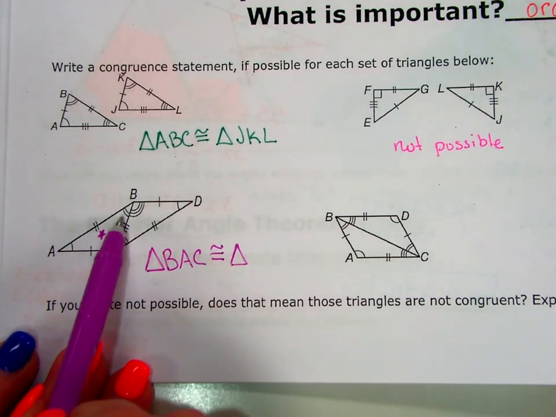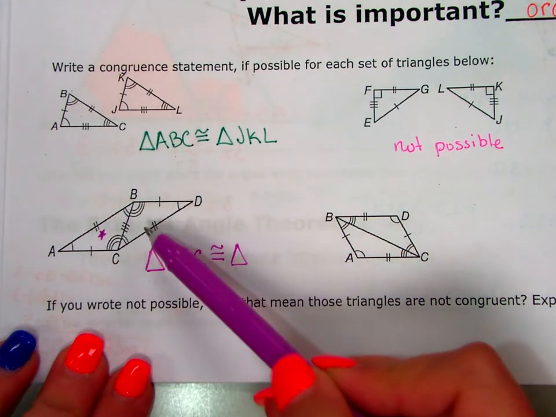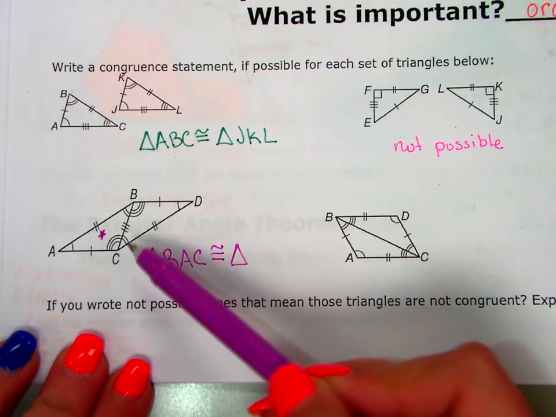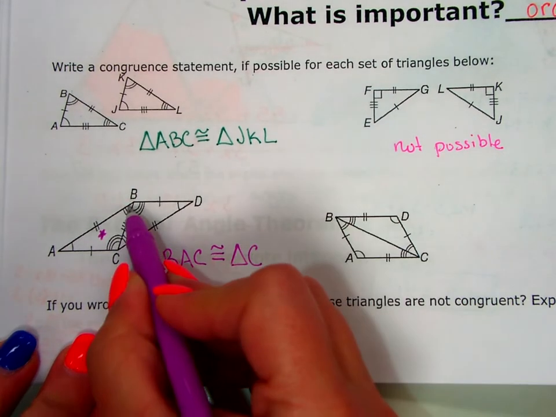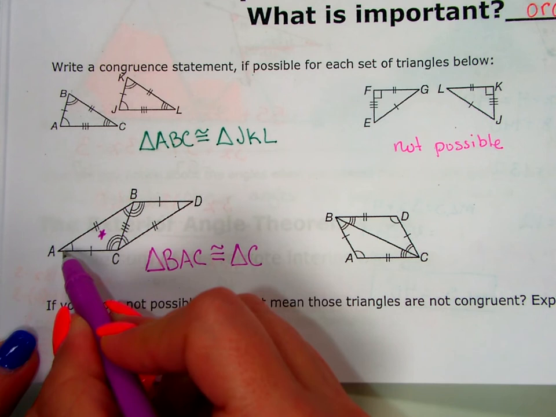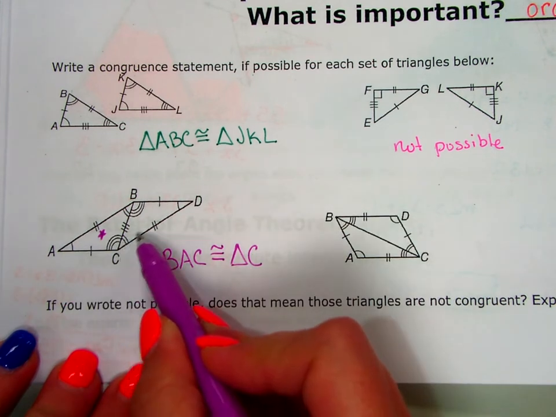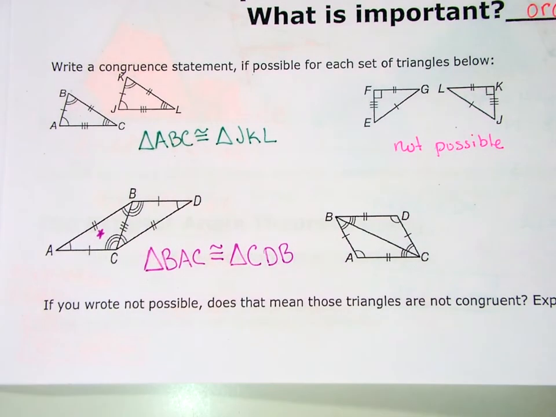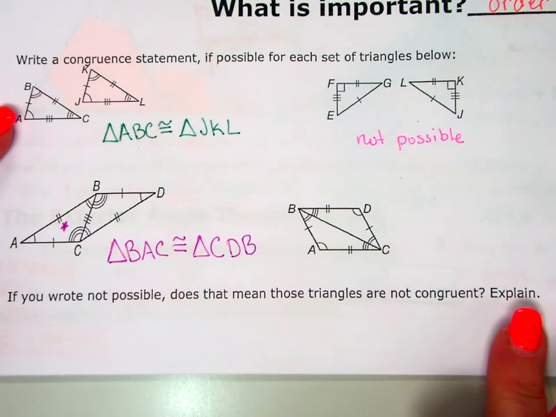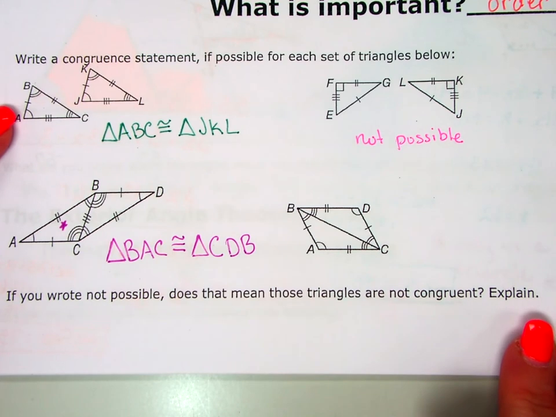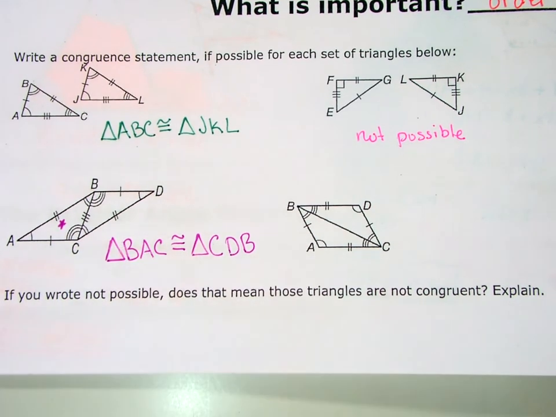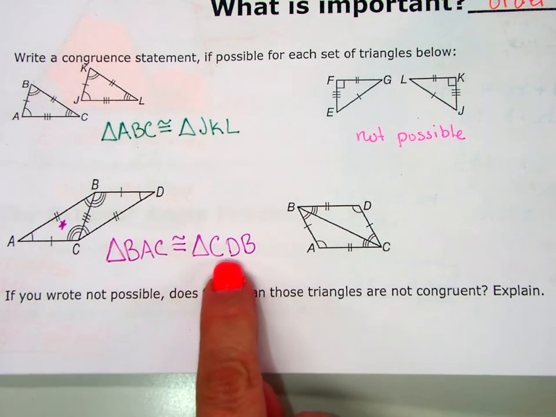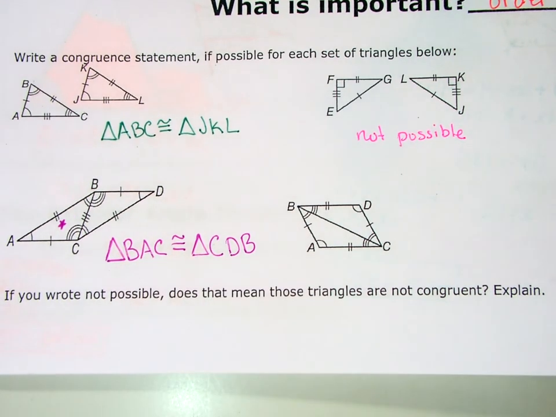So the B for the left side triangle has 2 arc marks in it. So where am I going to start on my right triangle? C. And then from B, I went across the 2 tick marks out to the single arc A. So from C, where am I going to go? D. And where do I end up at? B. All right. Questions on that one? And again, you can do the different order on the first one. If I did A, B, C, then this one would be D, C, B, as long as everything matches up.